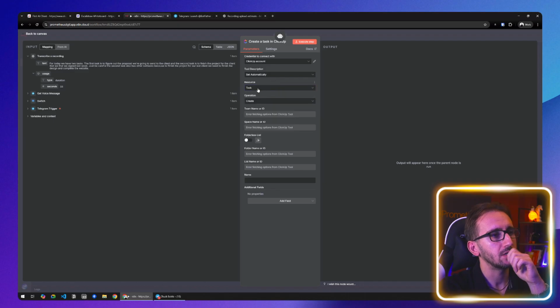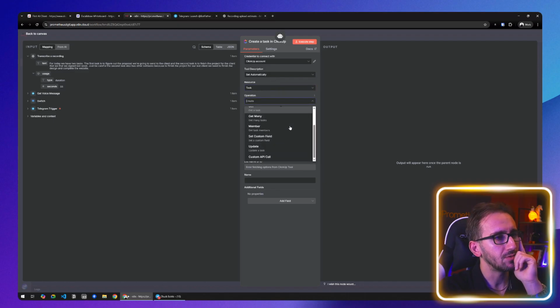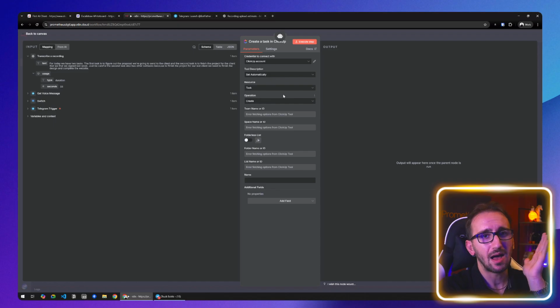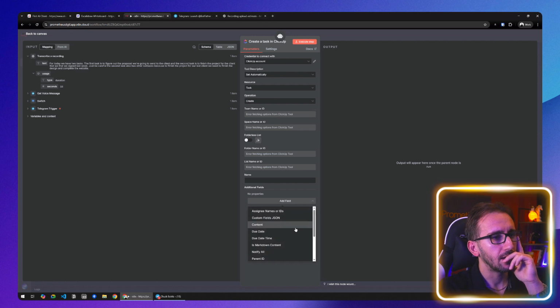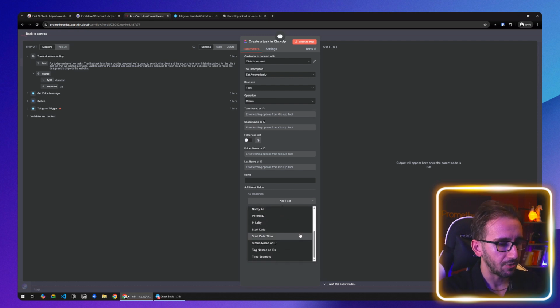No, so we're just going to select task. The operation is going to be create. I don't think we have to create, we will never have to update tasks, so we just need to create them. Okay, let's see if we need any other options.